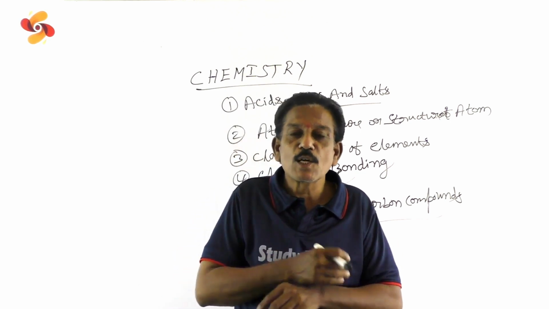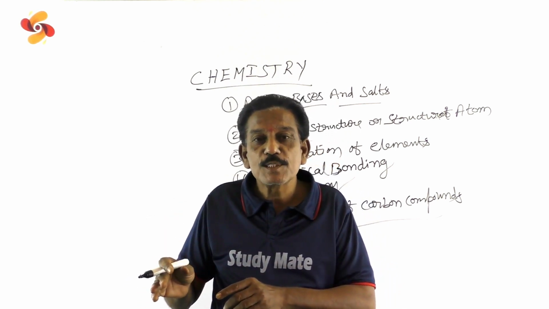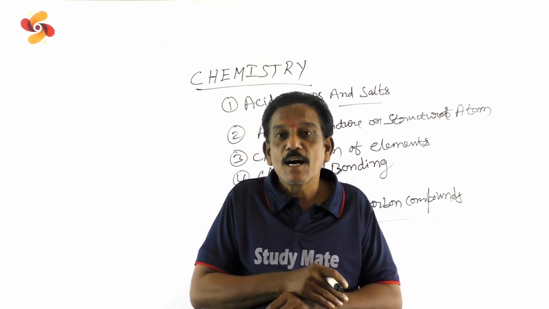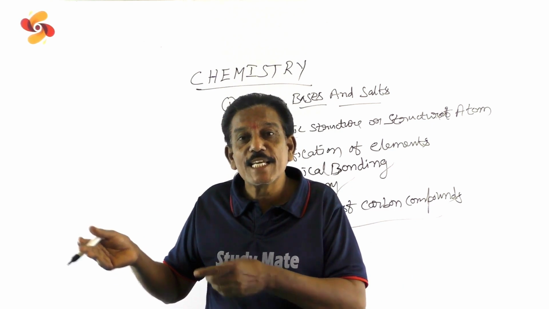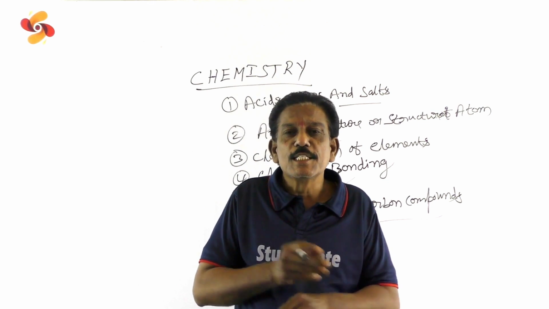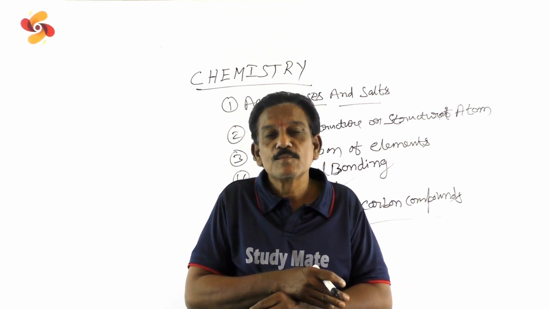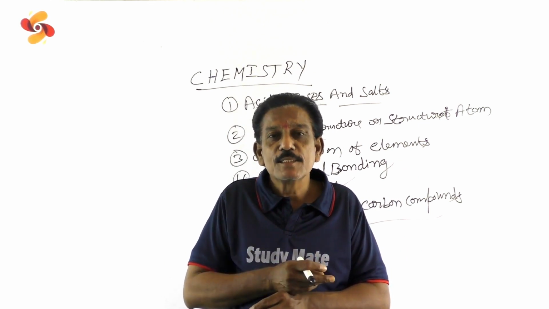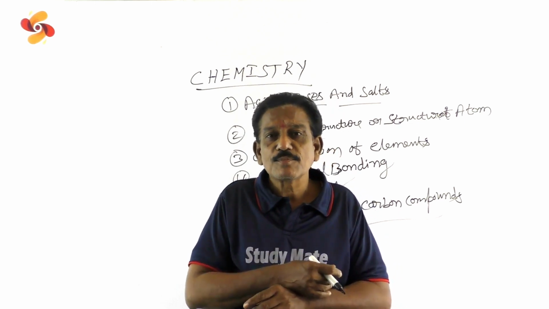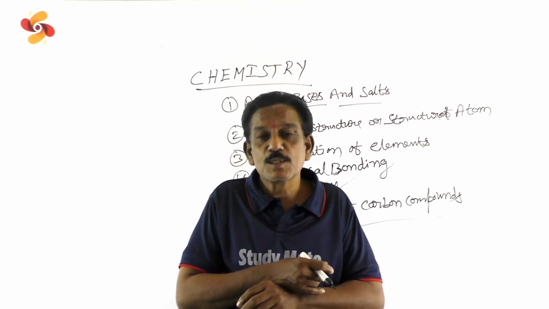So in the hydrocarbons also, there are saturated hydrocarbons and unsaturated hydrocarbons. Saturated hydrocarbons are alkanes. Unsaturated hydrocarbons are alkenes and alkynes. And the functional groups are very, very important for 1 mark and 2 marks questions. So esters, amines, ethers, alcohols, these are the functional groups.